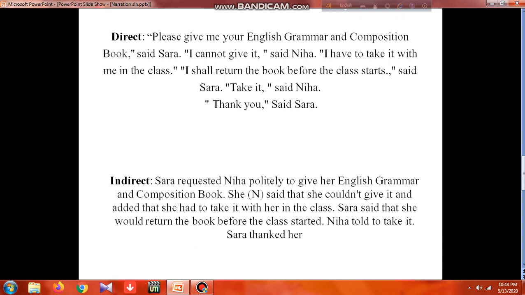Take it, said Neha. So it is an interrogative sentence. As I said, for an interrogative sentence we take tell, advise, request, command, this much. So we can take tell, meaning told. So Neha told to take it.